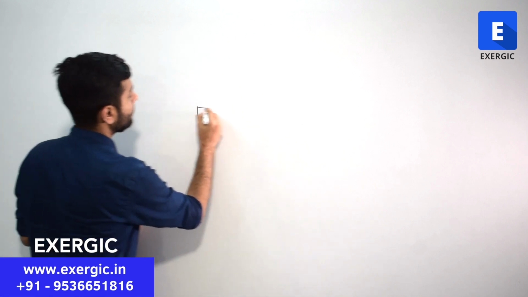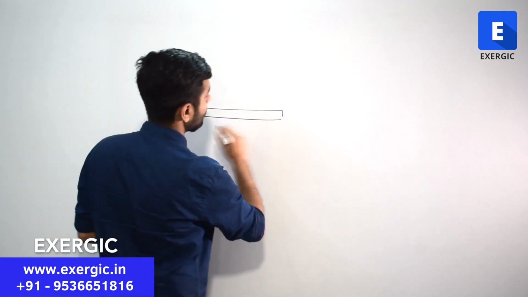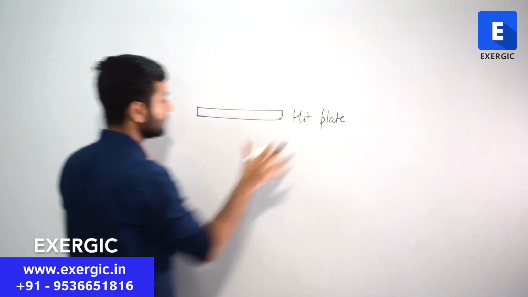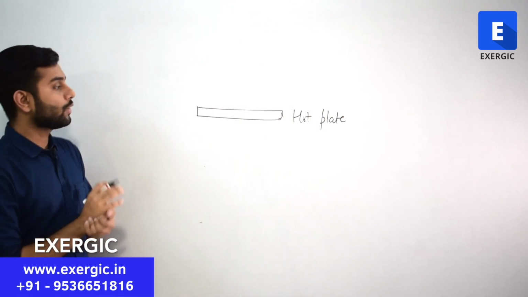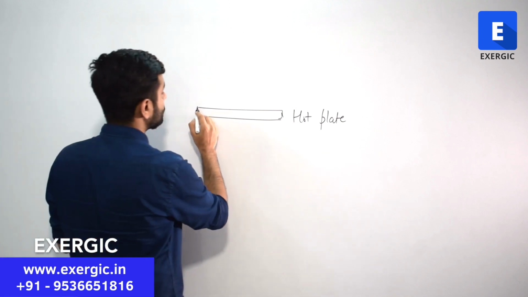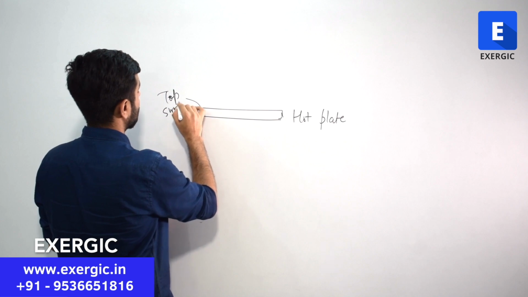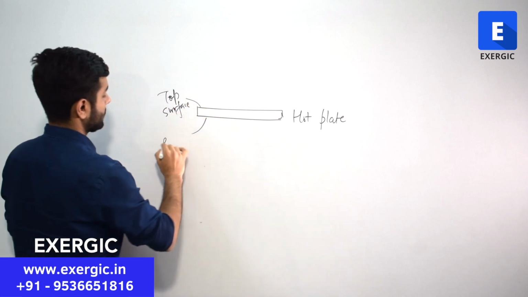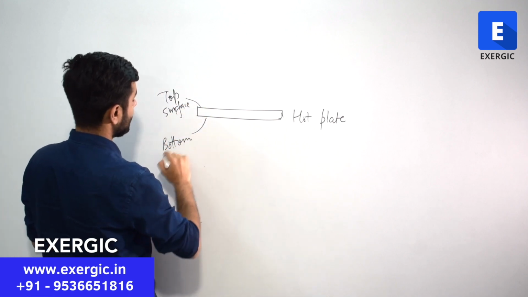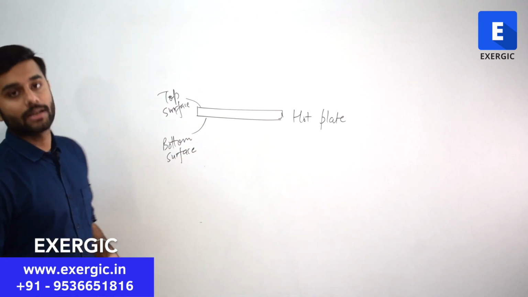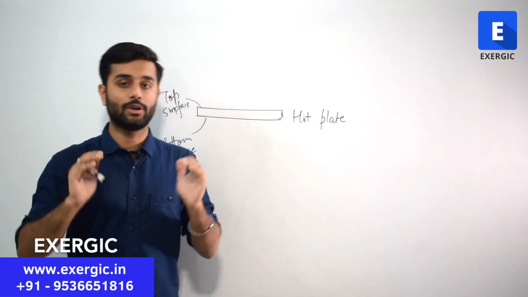It is asked in exams as well. Suppose you have a hot plate, hot as compared to its ambient surrounding. The top surface and the bottom surface. Now tell me on which surface convection currents will set up, on which surface heat will basically be lost by convection.